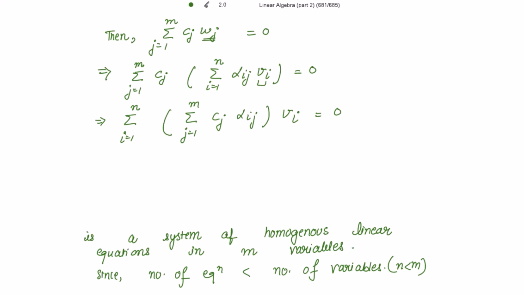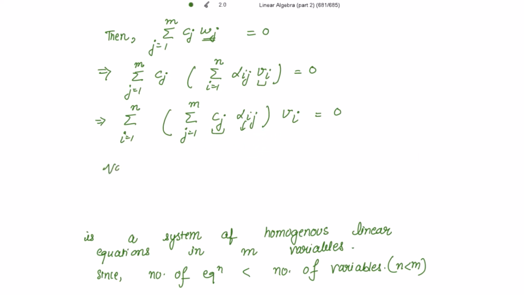Now these are nothing but a system of linear homogeneous equations having m variables. The j always represents the variables and i represents the number of equations. Please remember this.